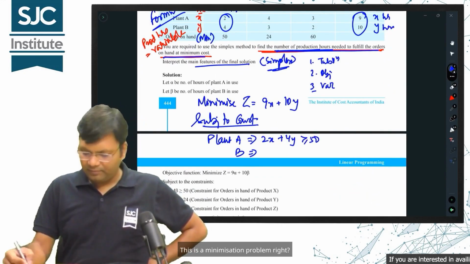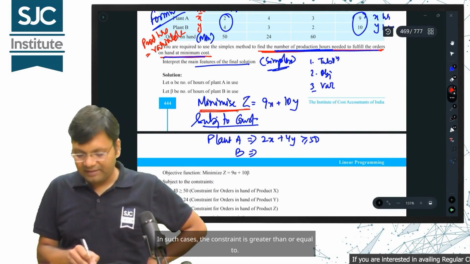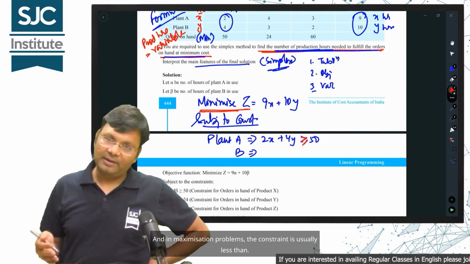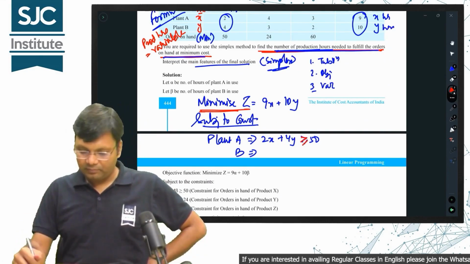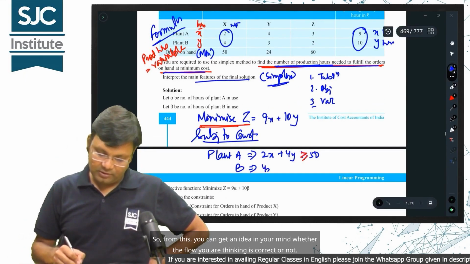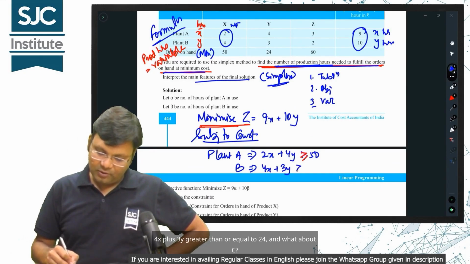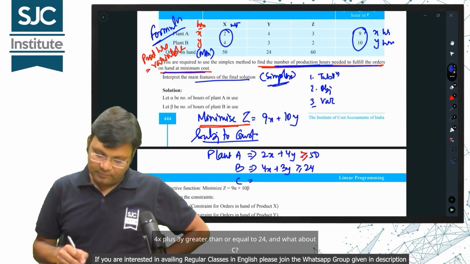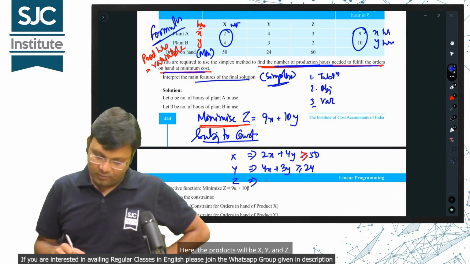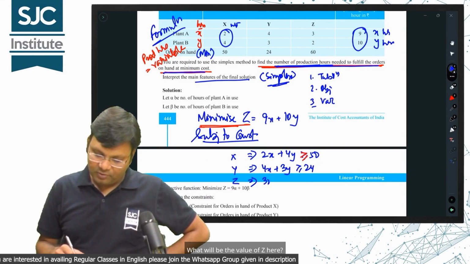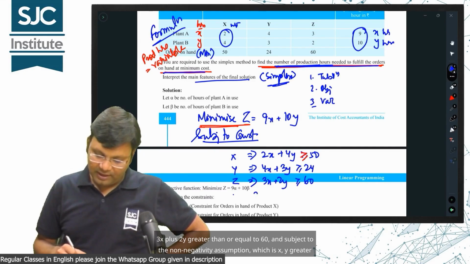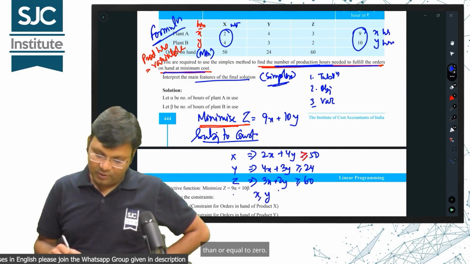This is a minimization problem, right? In such cases, the constraint is greater than or equal to. And in maximization problems, the constraint is usually less than or equal to. So, from this, you can get an idea in your mind whether the flow you are thinking is correct or not. 4x plus 3y greater than or equal to 24, and what about the third? I am writing plant, sorry. Here, the products will be x, y, and z. 3x plus 2y greater than or equal to 60, and subject to the non-negativity assumption, which is x, y greater than or equal to 0.